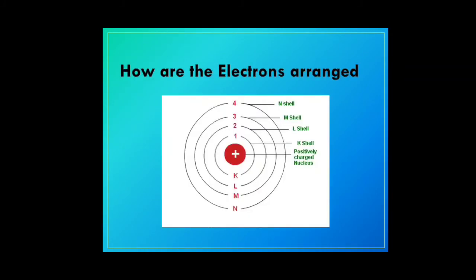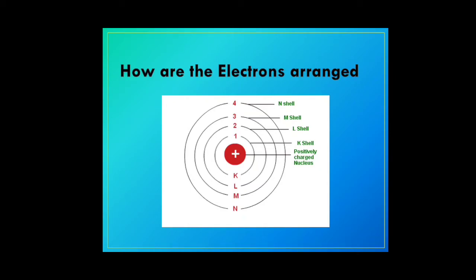Now, how are the electrons arranged in the orbits? We know electrons are arranged in orbits. These orbits are also called shells. The first shell is called the K shell. That's the innermost shell, numbered as the first shell, and it is called the K shell. The second shell is called the L shell. The third shell is called the M shell and the fourth one is called N. So it goes on K, L, M, N, O and so on.